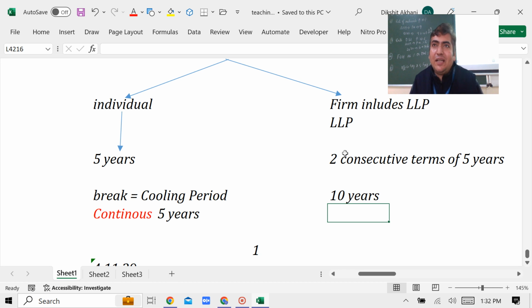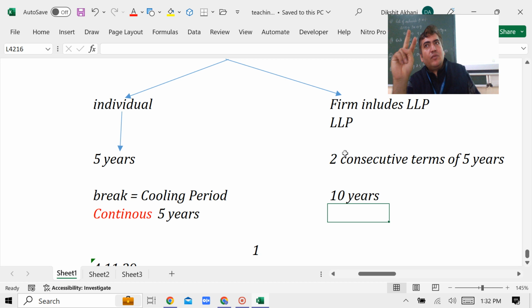But let me tell you, the law is trying to say that if you want to enter into a contract with the auditor, you can take a maximum of 5 years in one single ordinary resolution. Once he has completed 5 years, the first term, on what resolution? Single resolution. Are you getting my point?